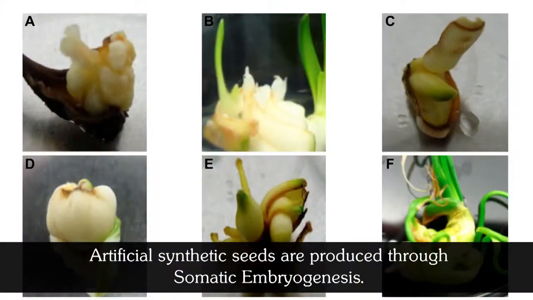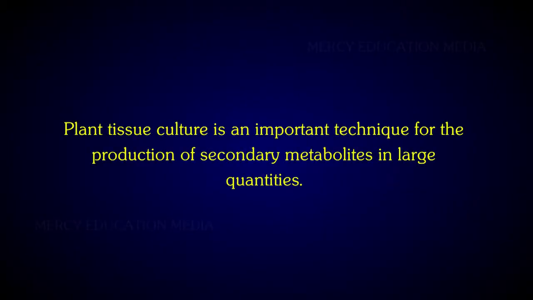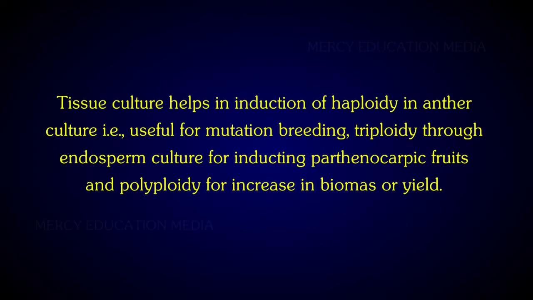Artificial synthetic seeds are produced through somatic embryogenesis. Plant tissue culture is an important technique for the production of secondary metabolites in large quantities. Tissue culture helps in the induction of haploidy in anther culture, that is useful for mutation breeding, triploidy through endosperm culture for inducing parthenocarpic fruits, and polyploidy for increase in biomass or yield.